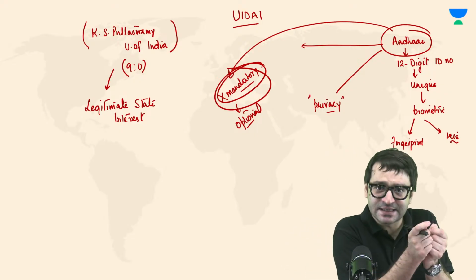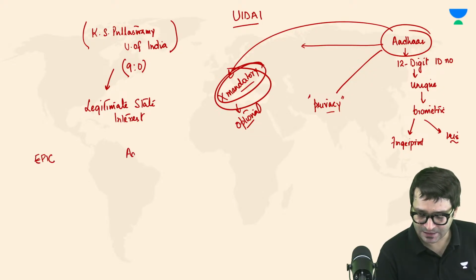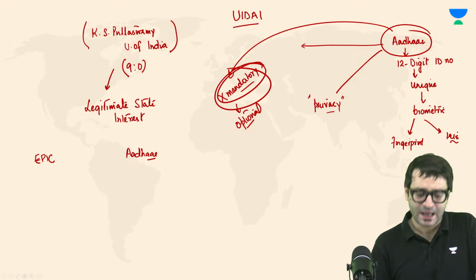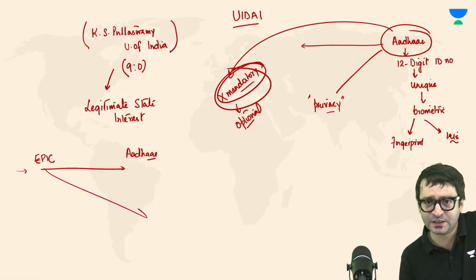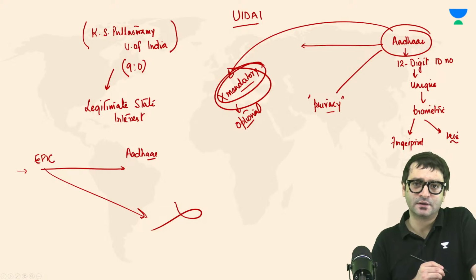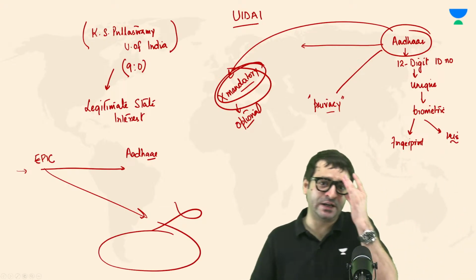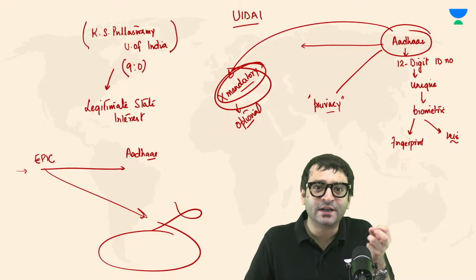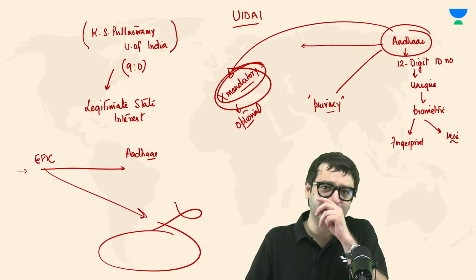Because to make this successful, every voter ID has to be linked with Aadhaar. If there is duplication, it will be removed. But what if a large number of Indians will not give Aadhaar details because Aadhaar is not mandatory?